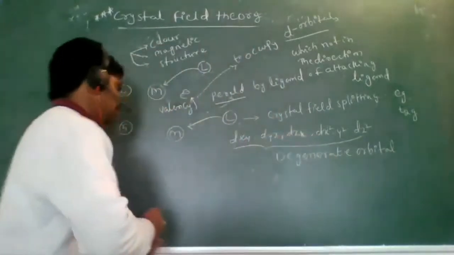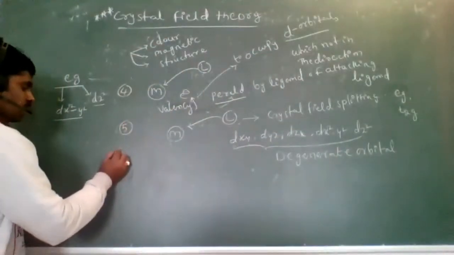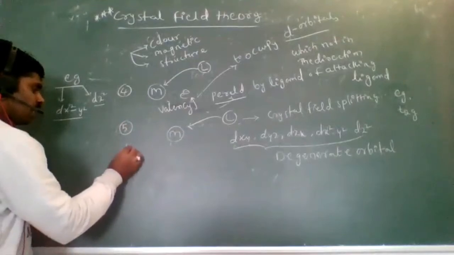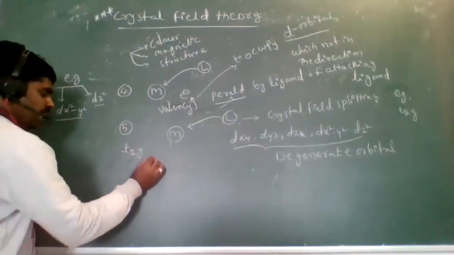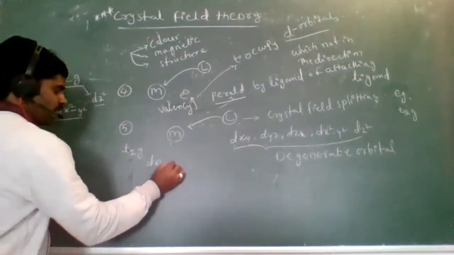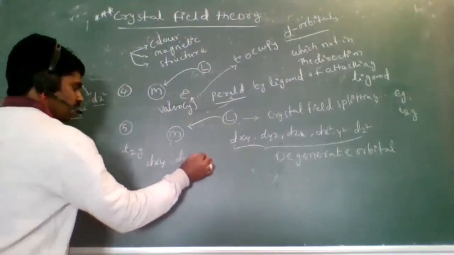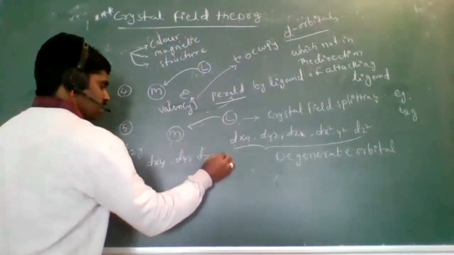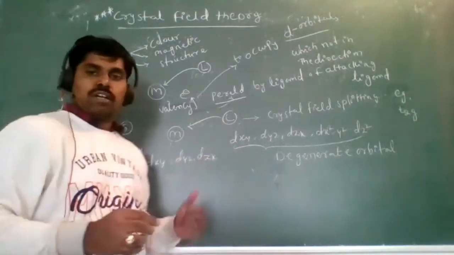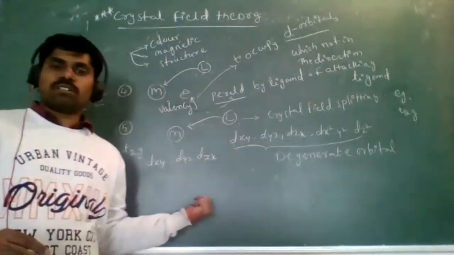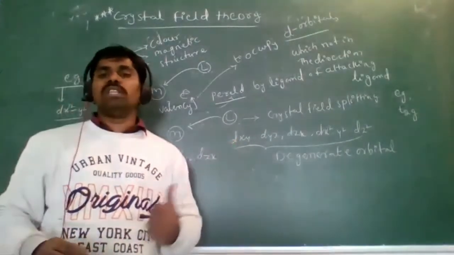Now consider the T2g orbitals. Look at here, T2g: dxy, dyz, dzx. These are three orbitals whose orientation is in between the axes.